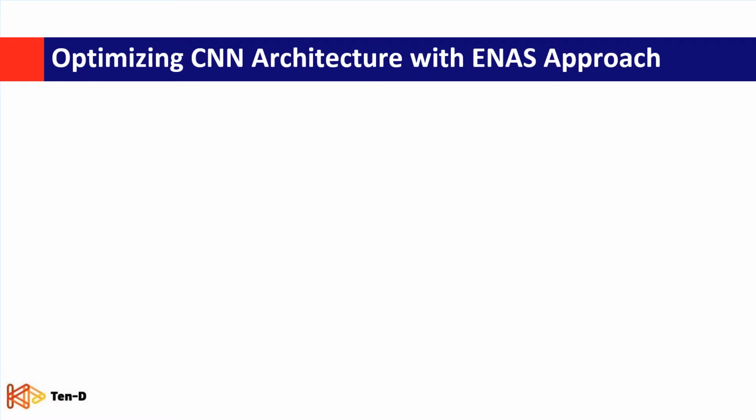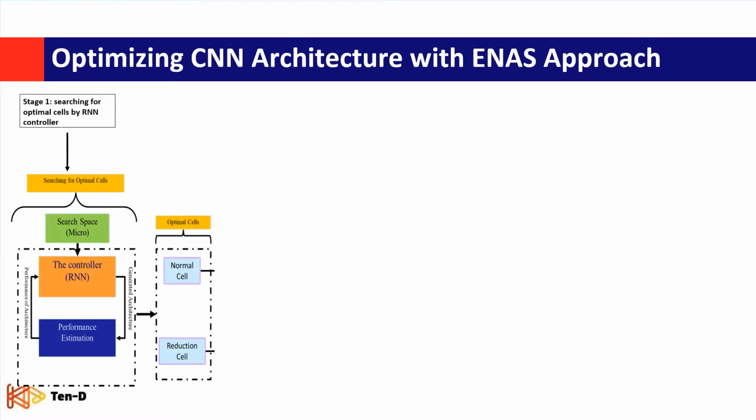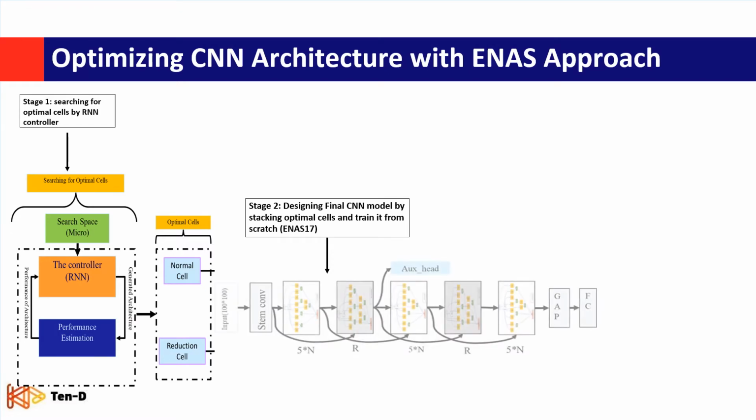So ENAS micro search is used for optimizing CNN architecture for breast cancer classification, and micro search consists of two stages. In the first stage, the controller searches for the optimal pair of cells, which is a normal cell and a reduction cell. Then we stack these cells together to get the final architecture in the second stage. Then we train the final architecture on our dataset from scratch. We designed ENAS-17 and trained it on our balanced dataset from scratch.